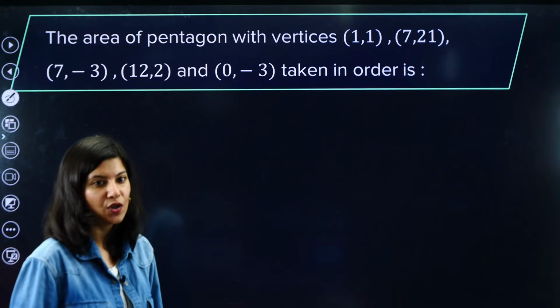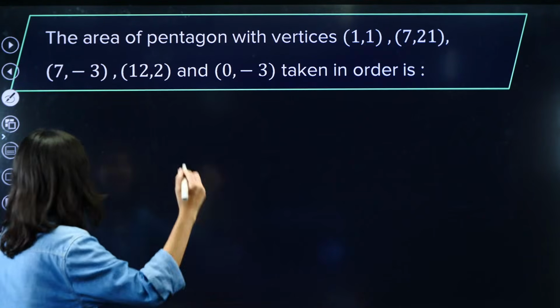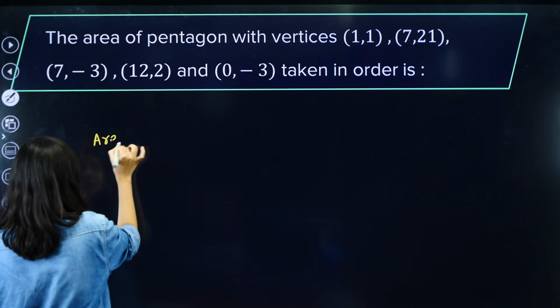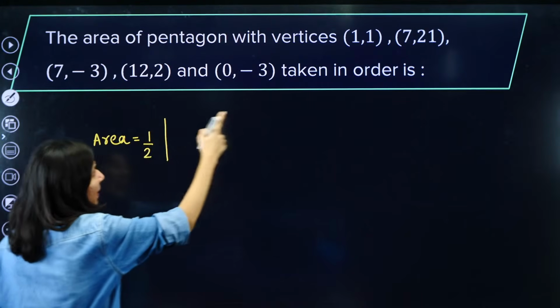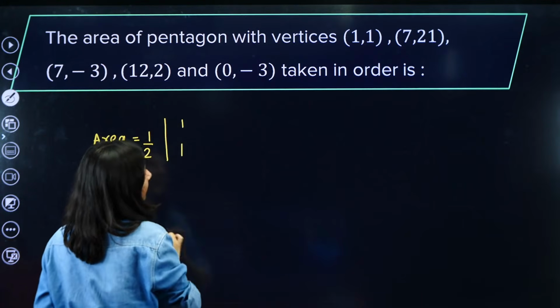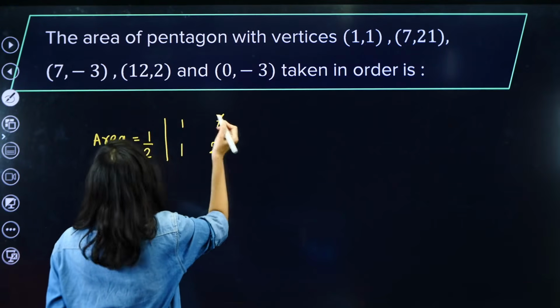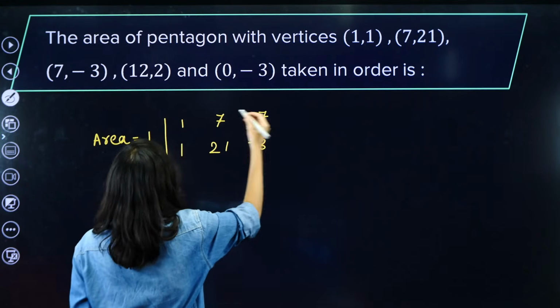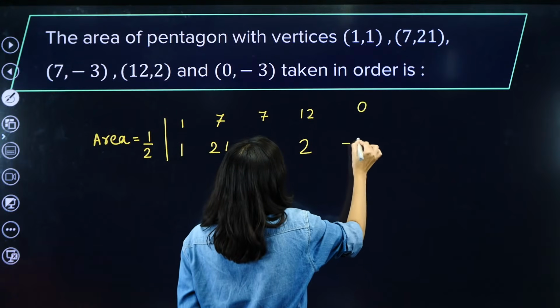Okay. Are we ready for a question then? Chalo. Area of pentagon we need to calculate. So area will be what? Half. First is 1, okay. Second is 7, 21. Third is 7, minus 3. Fourth is 12, 2, and 0, minus 3, and 1 last.